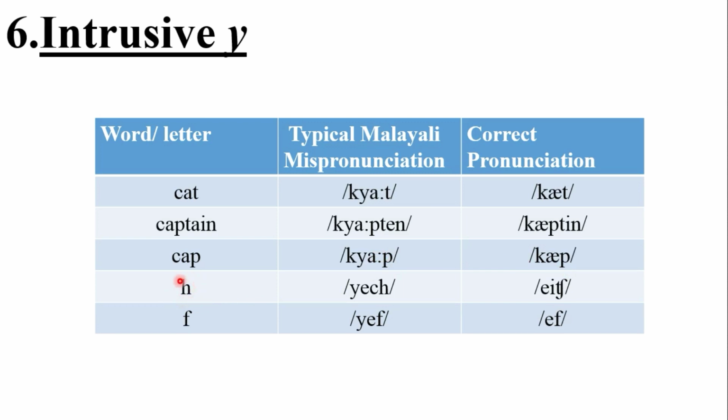The next one, this alphabet is very familiar to us. This is pronounced as H, but we pronounce it as Yech or H. This is H. The next one, F. That is wrong. The correct pronunciation is F. See? F, not the wrong form. It's F.